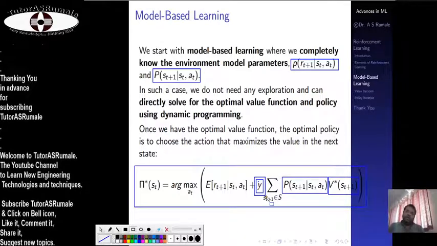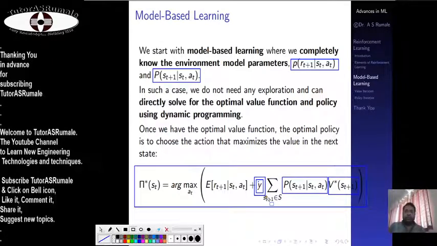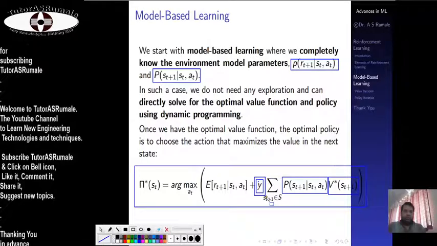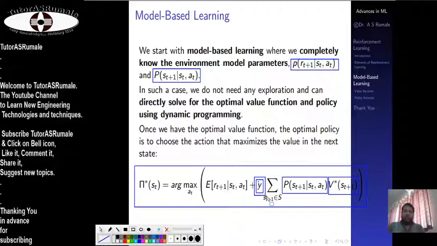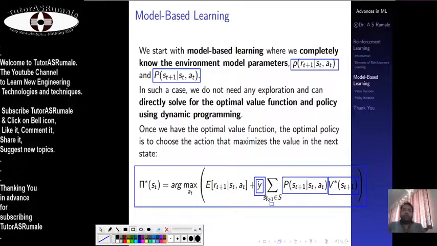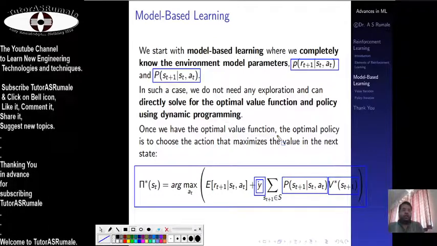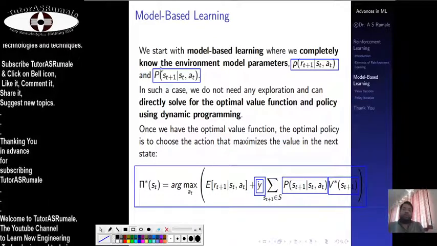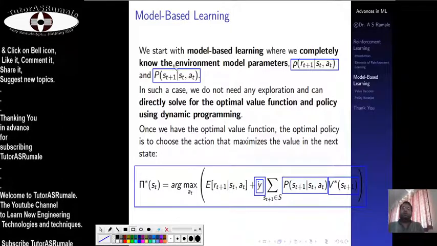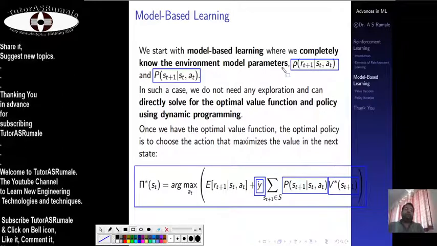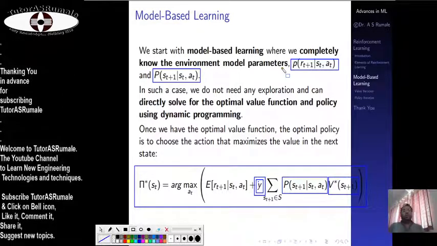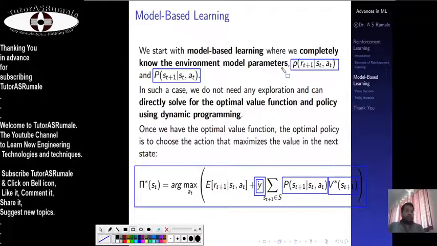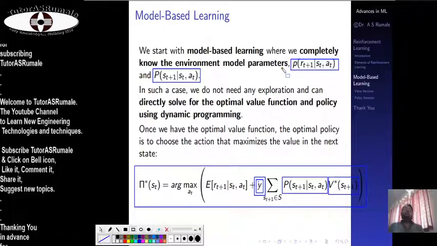In the same way, when we implement reinforcement learning with model based learning, everything is known. We know the number system, and completely know the environment model parameters. Number system, how many numbers are there? 1 to 9 are numbers. 0 is not considered a number in the number system, but let's consider 0 to 9.